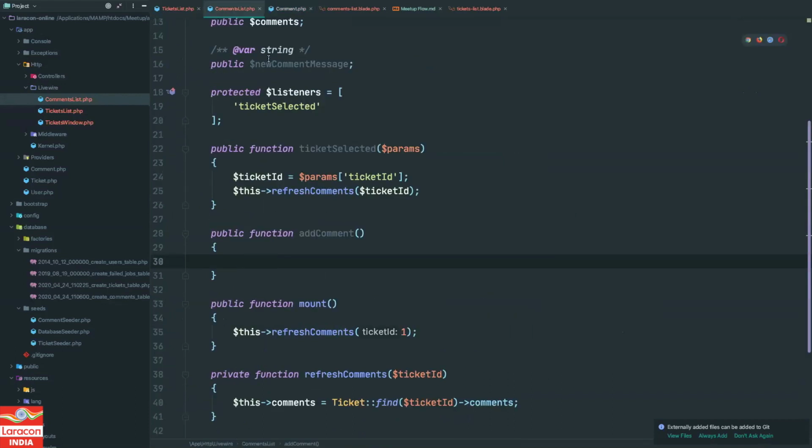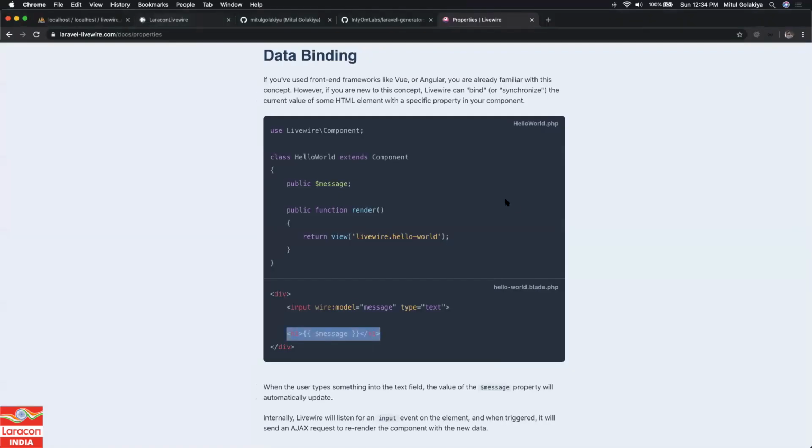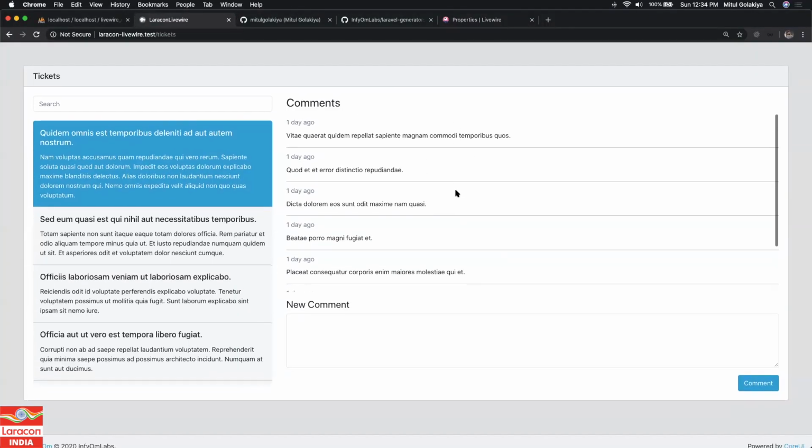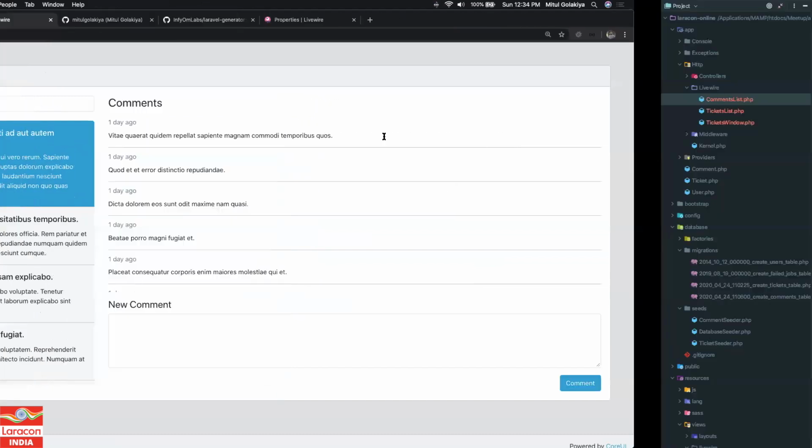Because we can get the comment message but not the ticket ID. There are two ways. Either we get the ticket ID of the first comment that we have, because all these comments belong to the same ticket ID. But what will be the problem? If any new ticket is there and there is no comment on it, then we will not have any comment. So how can we do that?